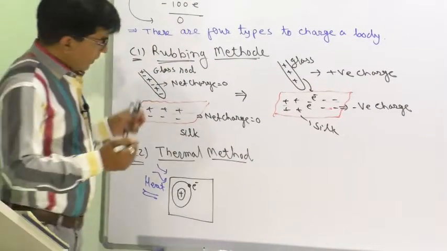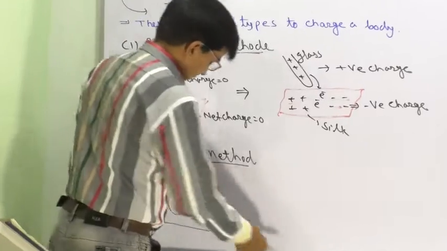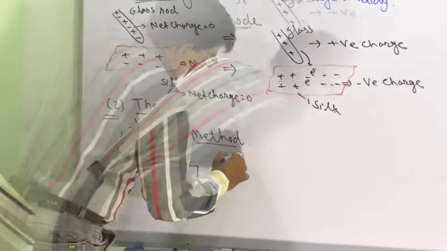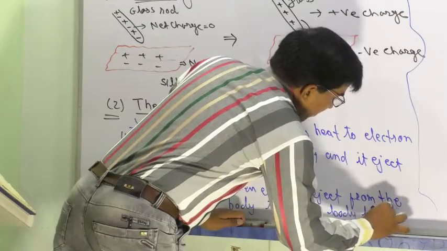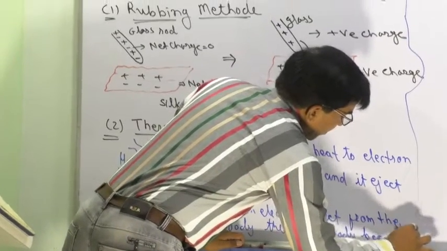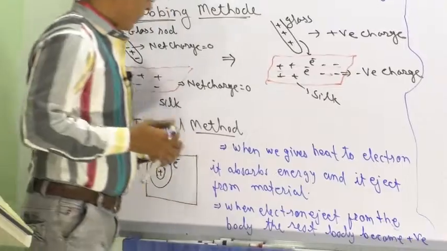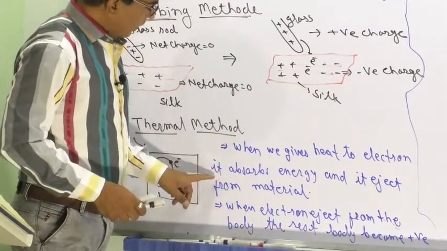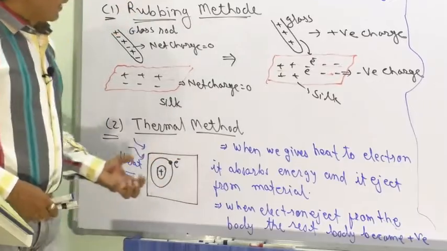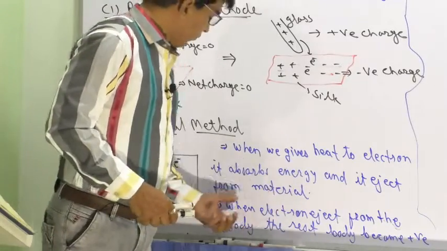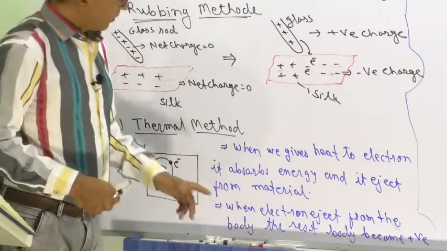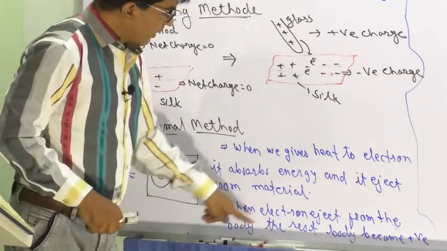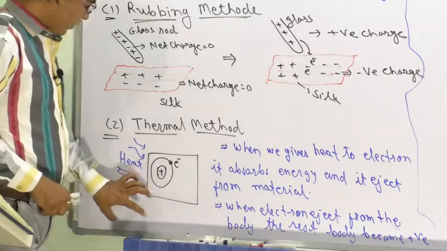When we give heat to the material, the electron absorbs energy and ejects from the material. When an electron is ejected from the body, the rest of the body becomes positively charged.